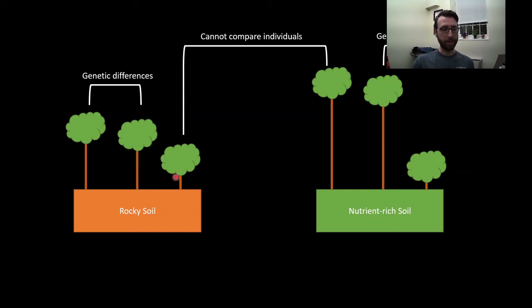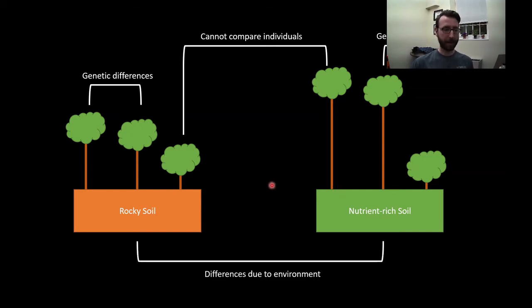What we cannot do is say that this seed is different than this one. There are too many confounding factors, right? They're in a completely different environment. They were not exposed to the same factors. That means that we cannot infer anything about the genetic differences between these two seeds.